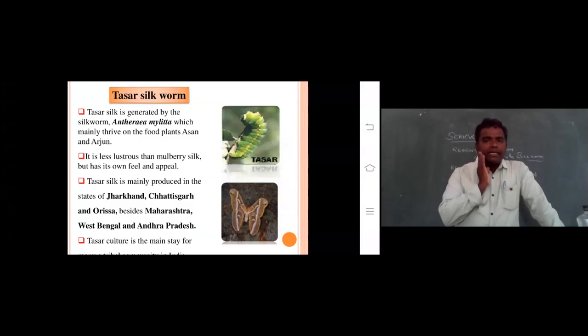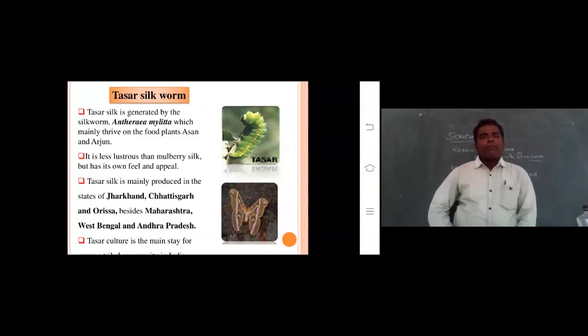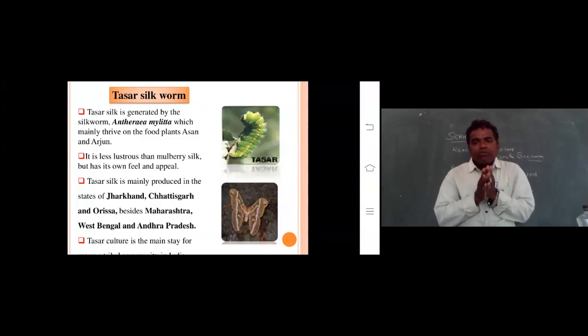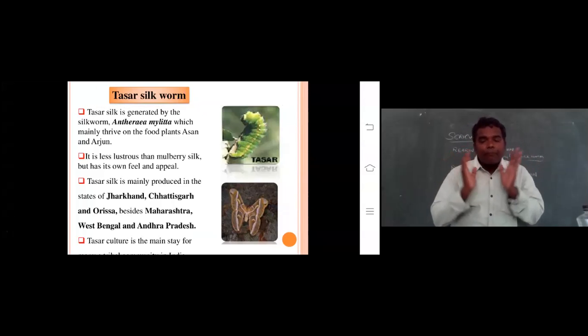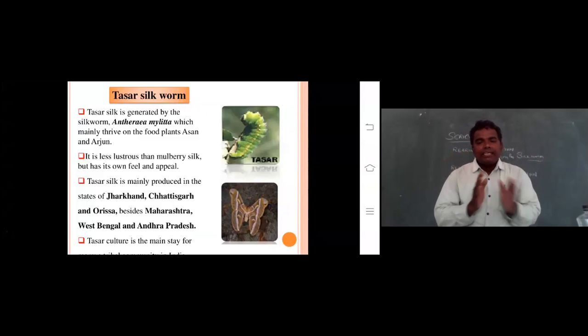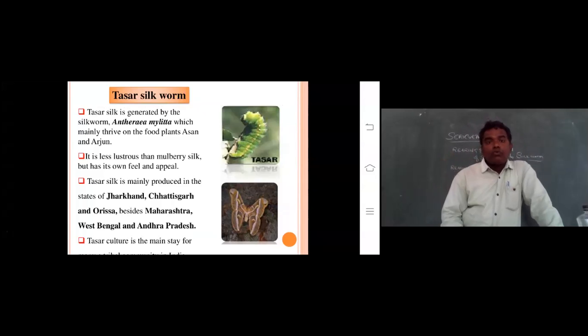Okay, so you know very well, Tassar silk. What is Tassar silk? Tassar silk is generated by the silkworm whose scientific name is Antheria mylitta. Remember this Tassar silkworm scientific name, Antheria mylitta, M-Y-L-I-T-T-A, which mainly thrives on the food plants Assan and Arjun plants.